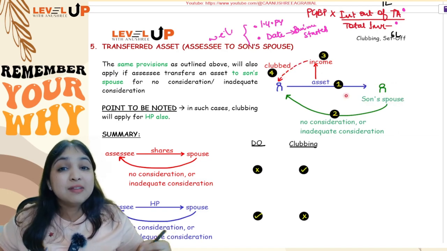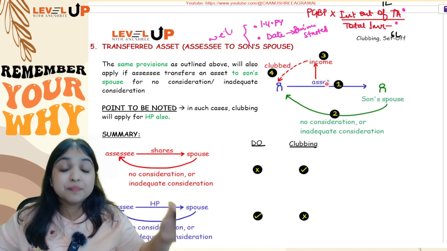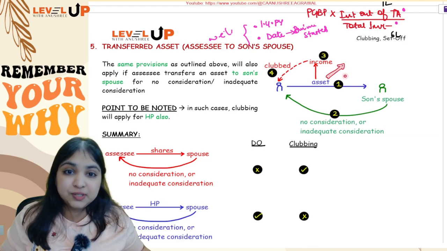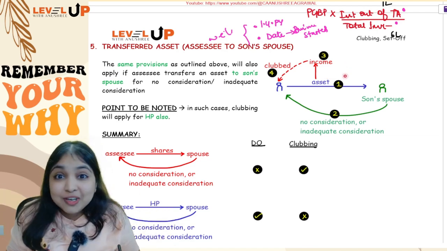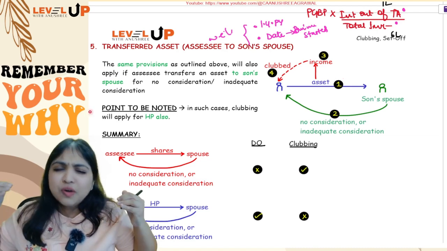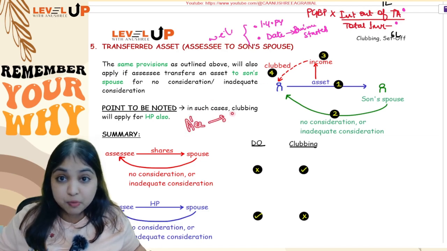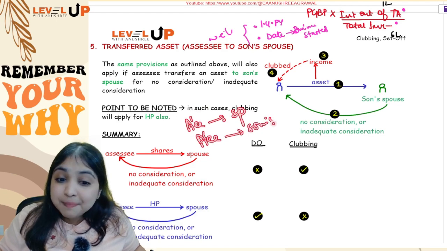Even over here, we will club income from transferred asset in same form or in different form. Even over here, capital gains earned from the transfer of the transferred asset, even that we will club. Even over here, income from income will not be clubbed and income from accretions also will not be clubbed. So, same provision only, the same provision which we had for assessee to spouse is being applied for assessee to son's spouse also.